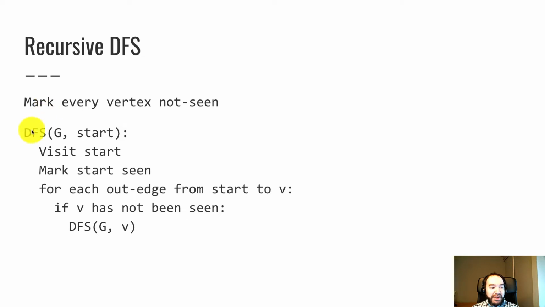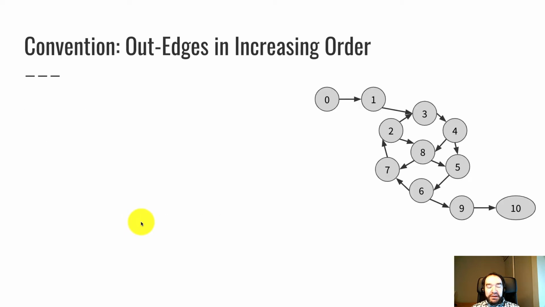Then the depth-first search algorithm on graph G starting at vertex start is: first you visit the start, you mark start seen to record that, and then for every out edge from start to V, so this is every edge that starts at start and goes to a neighbor V, if V has not been seen yet, we do a recursive depth-first search on V. So that's the algorithm. Now, I'm going to run it by hand on an example, but before we do that,